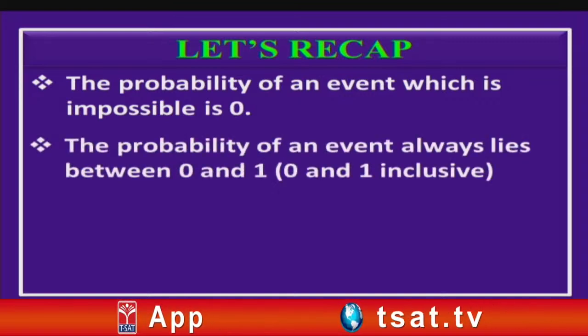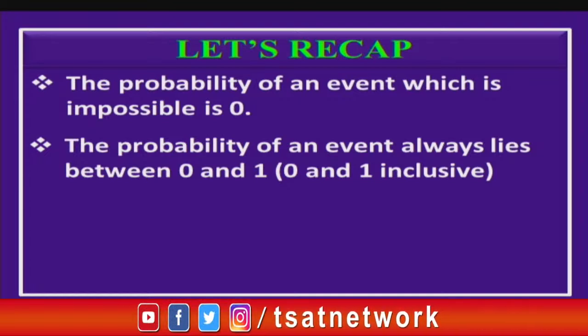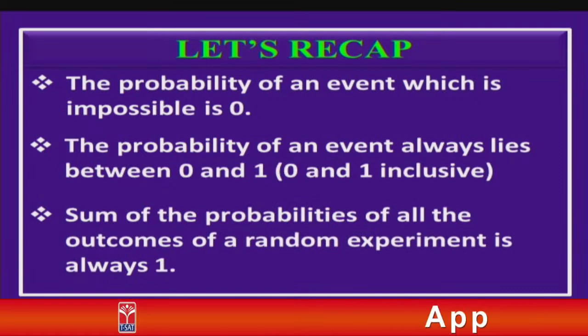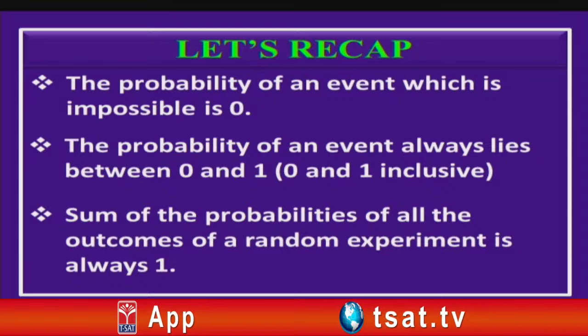The probability of an event always lies between 0 and 1, and both 0 and 1 are inclusive. You know, children, because 0 is for the impossible event and 1 for the sure or certain event. And finally, the sum of the probabilities of all the outcomes of a random experiment is always 1.